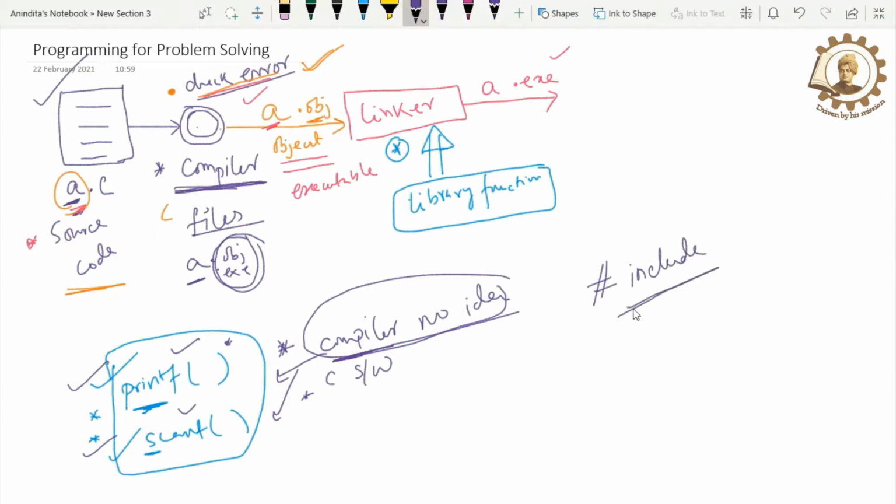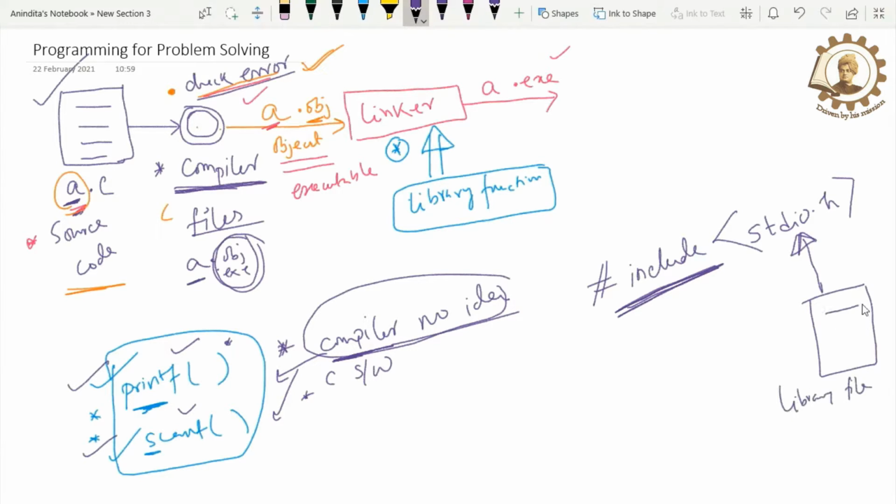These directives are very important because if I write #include <stdio.h>, what is the meaning of that? Basically, stdio.h is a library file. These are library files. Please make a note: some definition is already written here.